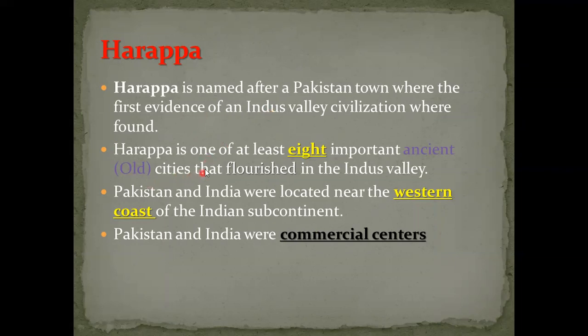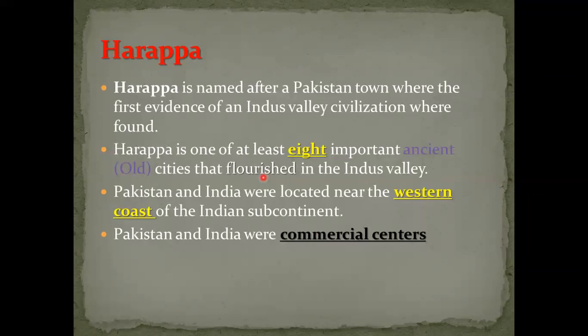Harappa is one of at least 8 important Asian cities. Is it 8, or 5, or 7? Yes, 8, not 4, not 5, not 7. So Harappa is one of at least 8 important Asian cities that flourished in the Indus Valley. What does the word flourished mean? Flourished means well known, famous.